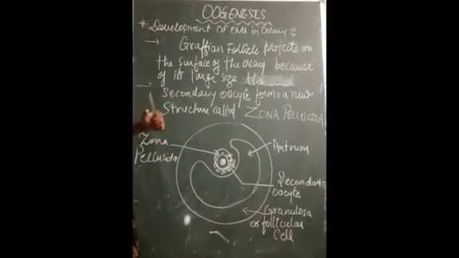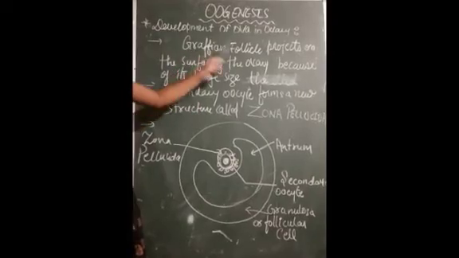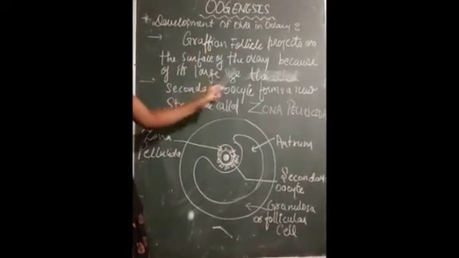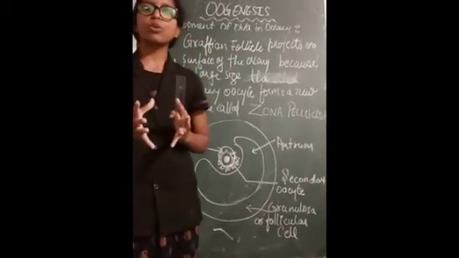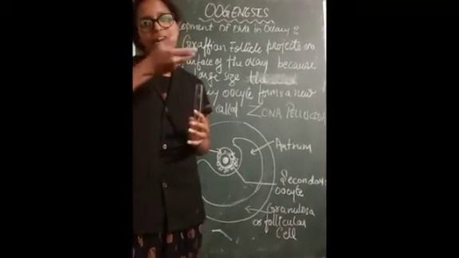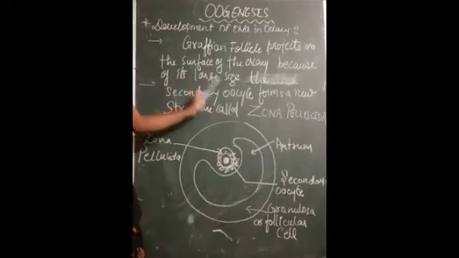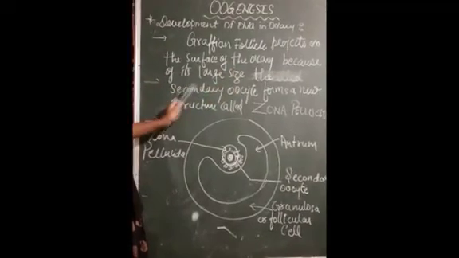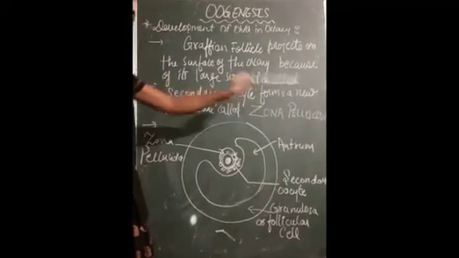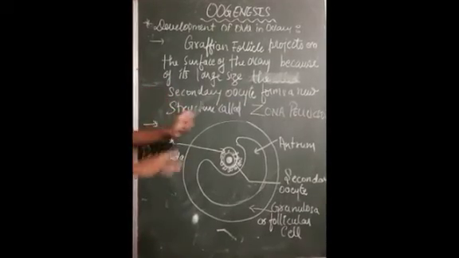Okay, so now further we are going to see that the Graafian follicle projects on the surface of the ovary. We will see the structure of the ovary, where it is present on the surface side. At this phase, on the surface of the ovary, because of its large size, the secondary oocyte forms a new structure called the zona pellucida region.